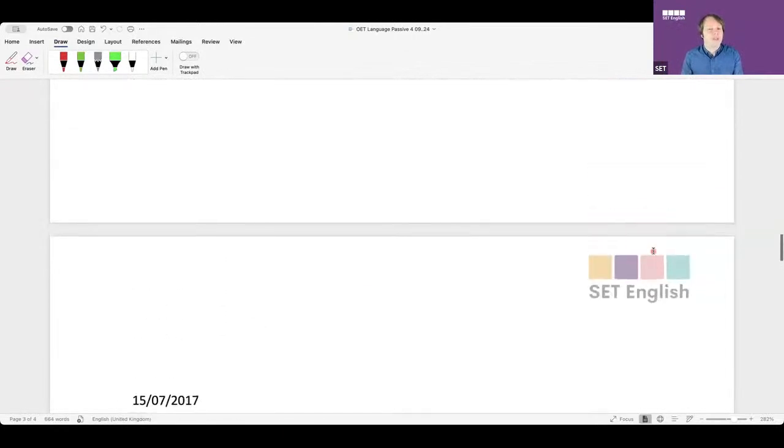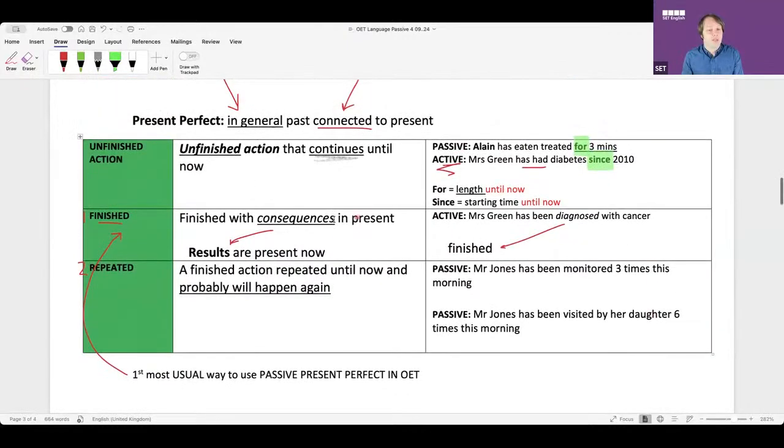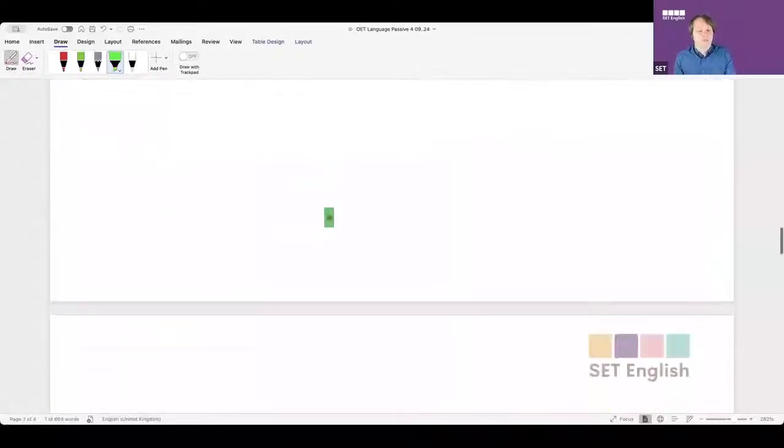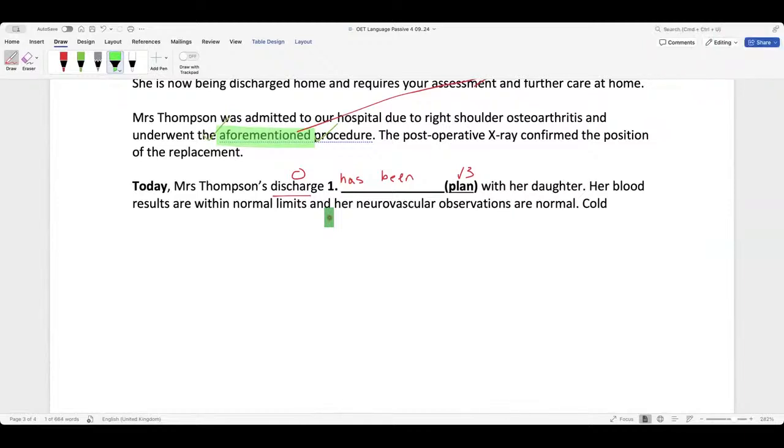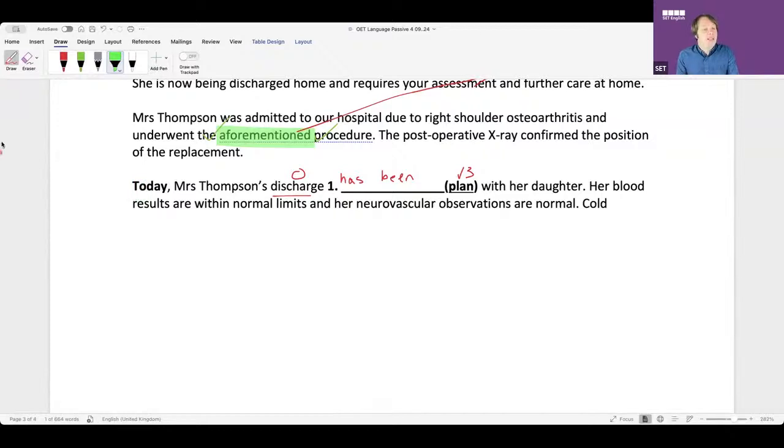What are the consequences? Can anyone tell me? What are the consequences of finishing the discharge plan? What are the consequences of that? Anyone? Finally, yeah. Merve, is she ready now? Yes. Right? Result. We're just saying it's been done. She's kind of ready to go, right? It's that idea. That's the consequence. Okay, so guys, let's do another one.